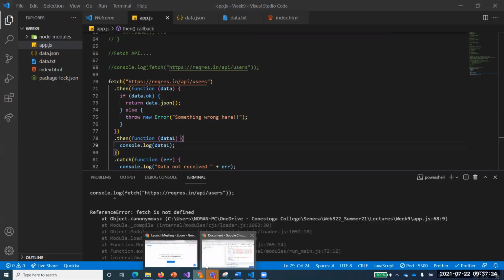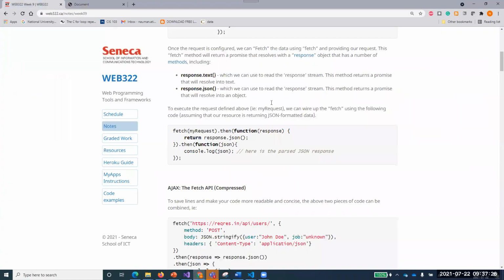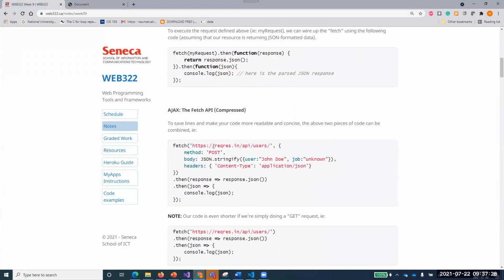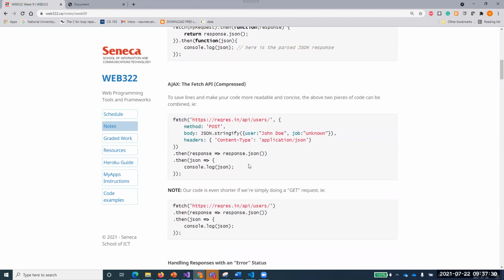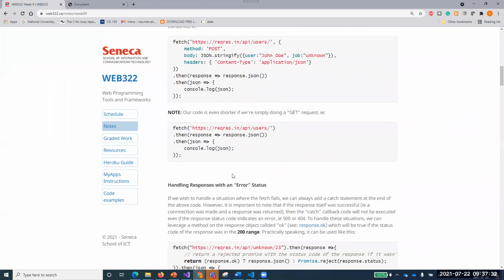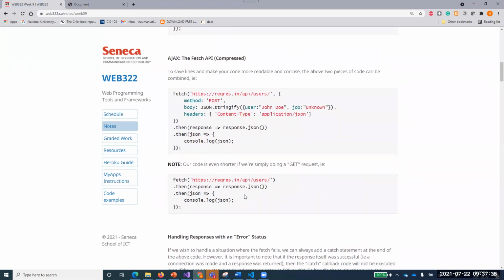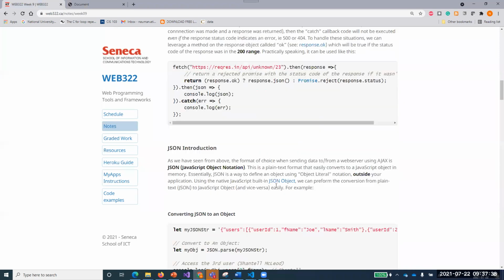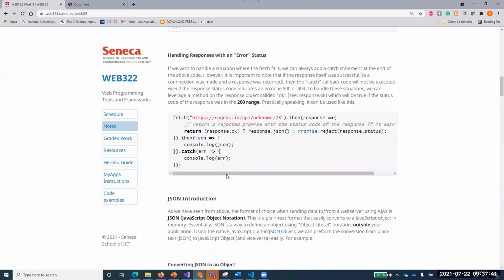So what you can do today is just look at all these functions that we have used. Right. So the fetch API, and how we can use arrow functions in that as well. These are the arrow functions, and this is the request, the API users, that I have used. This is the same user, and then there is an error status as well.